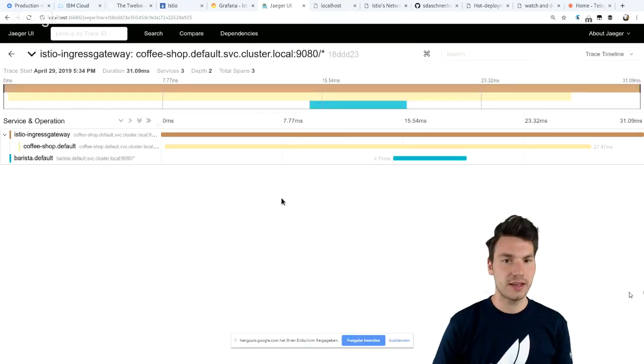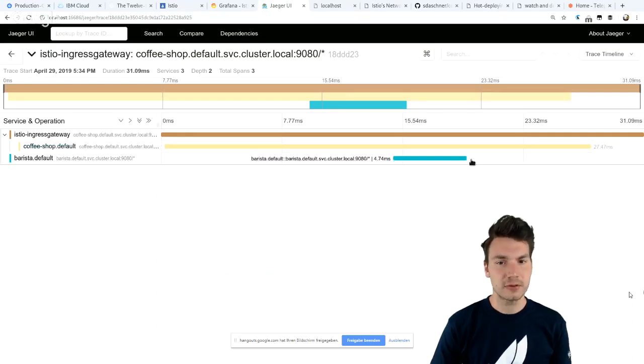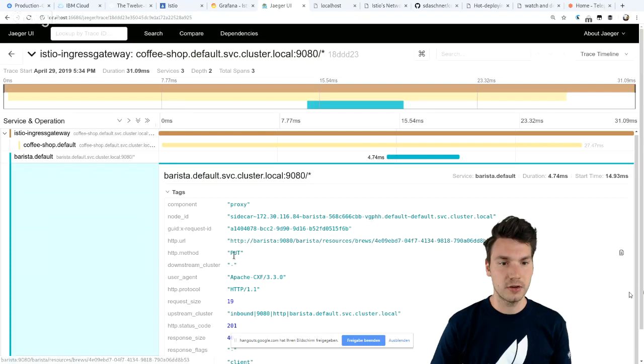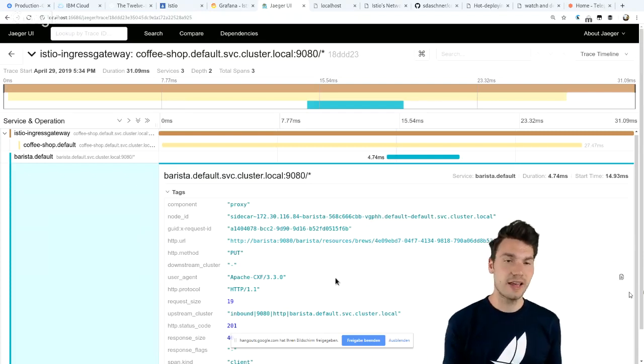So if you have a look at that particular request, we're going to see that this request is going into the cluster, to the ingress gateway, and it ends up at the coffee shop application. And then we have another request that synchronously calls our Barista application with, for example, a request that we already know if we had a look at the code, an HTTP PUT request to that URL. So now we see that this is actually being called, and we see that the coffee shop is calling that instance of the Barista service. So we can backtrack what's going on inside our system.